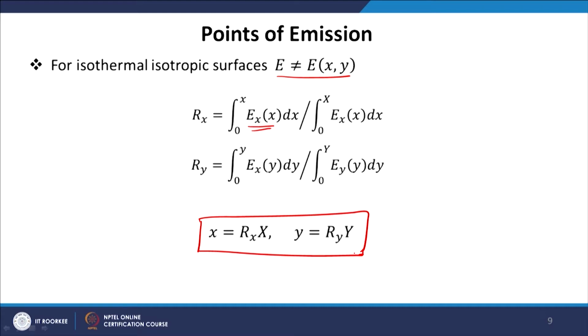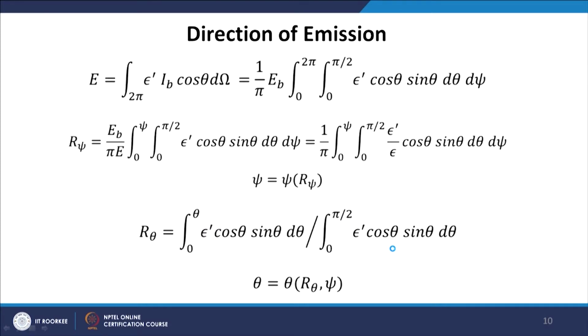So, we have easily evaluated, we do not need to invert this relation anymore. For isothermal surfaces the relation is a simple algebraic relation, and we can easily calculate the value of x and y at any point. So, by this relation we have to pick two random numbers Rx and Ry, and the location of point P, x and y, can be easily calculated based on this relation. The second is the direction of emission.